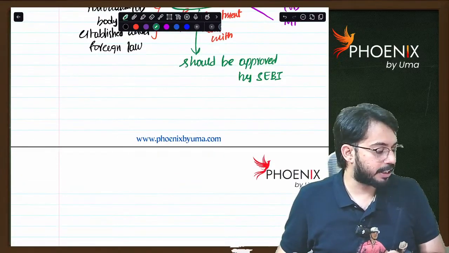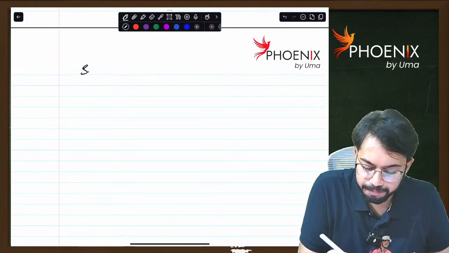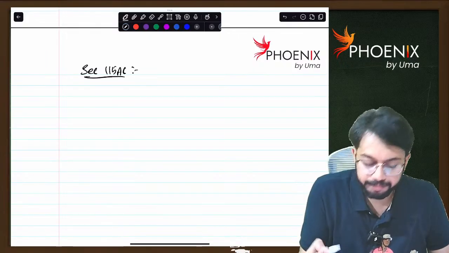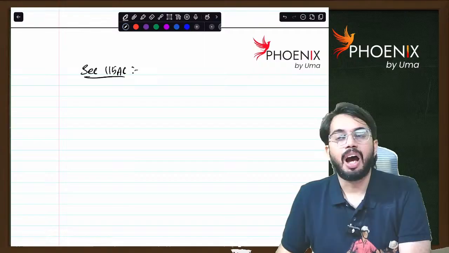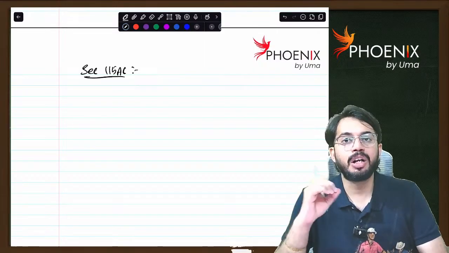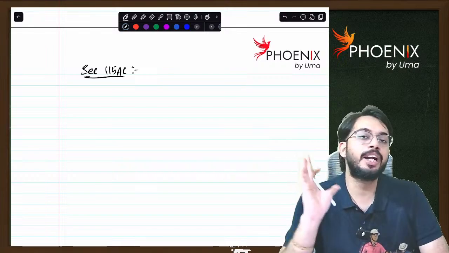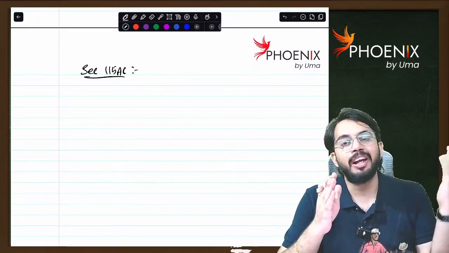Next, I will discuss section 115AC. Shall I discuss 115AC? Section 115AC. I strongly feel whatever concepts I am discussing today, from these concepts only you will get questions. Because how to determine residential status and all are inter-level concepts.